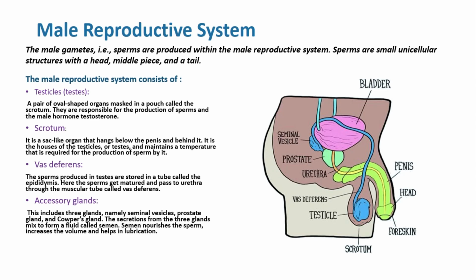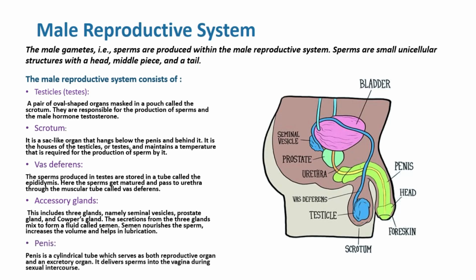About the accessory glands, they include three glands, namely the seminal vesicles, prostate gland, and Cowper's gland. The secretions from the three glands mix to form the fluid called semen, and semen nourishes the sperm, increases their volume, and helps with lubrication during fertilization. The last structure that we are going to talk about is the penis. This is the cylindrical tube which serves as both a reproductive organ and an excretory organ, and it delivers sperm into the vagina during sexual intercourse.